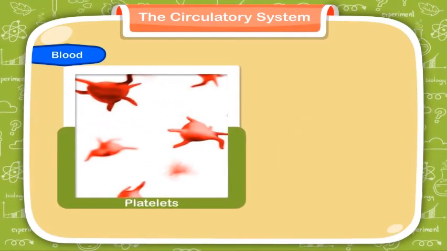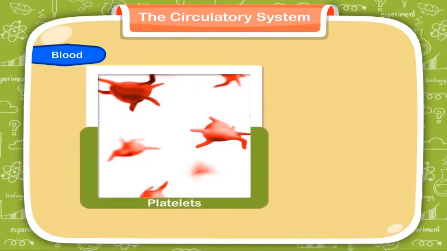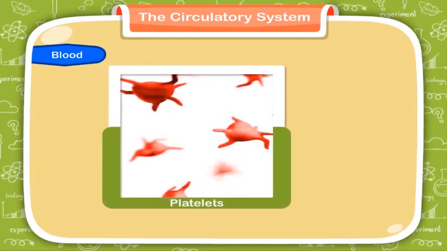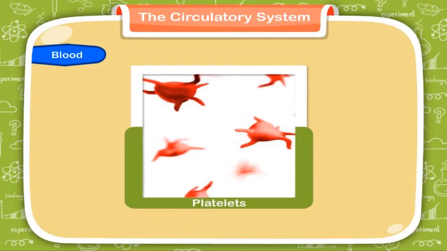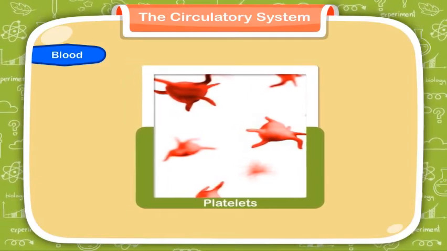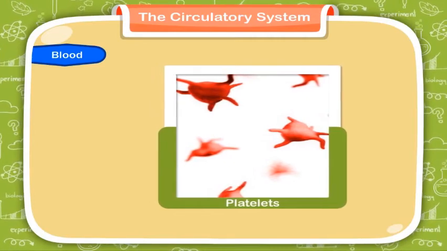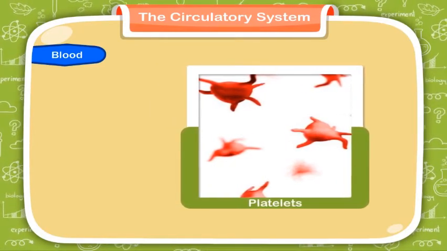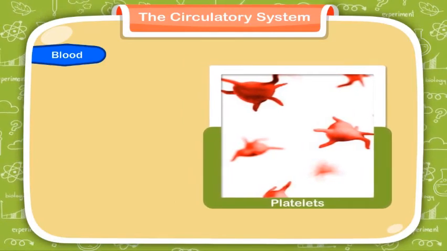3. Platelets. Platelets are made in bone marrow just like RBCs. They are much smaller in size and have a lifespan of about 10 days. The main function of platelets is to help in the clotting of blood when we are injured. If blood does not clot, we would bleed to death.